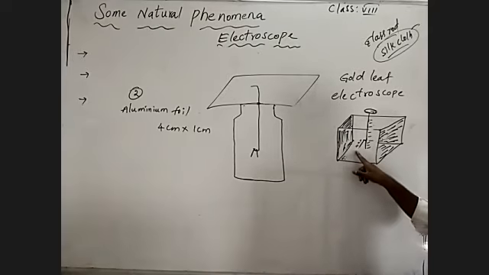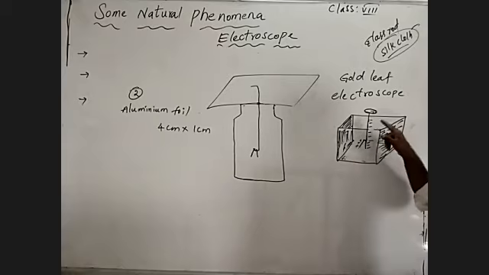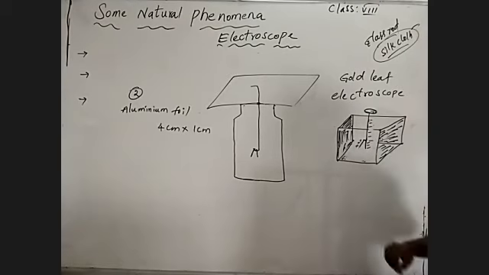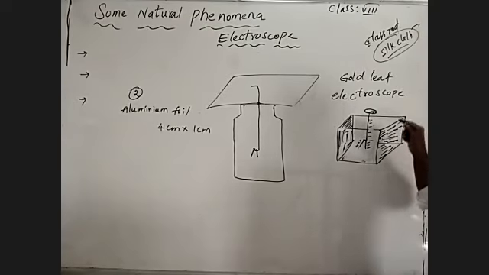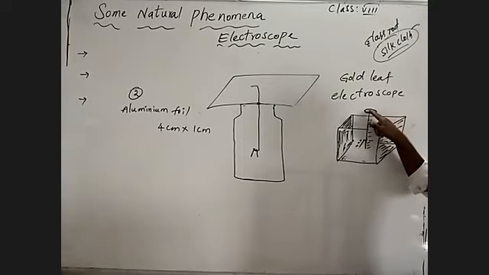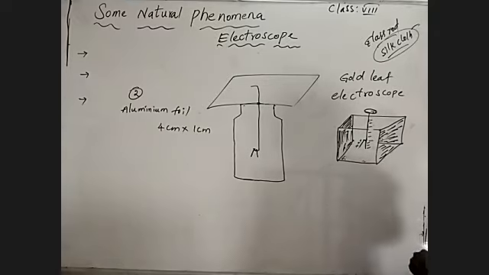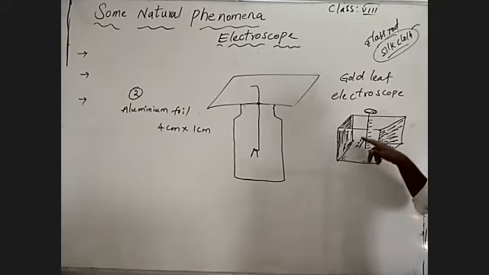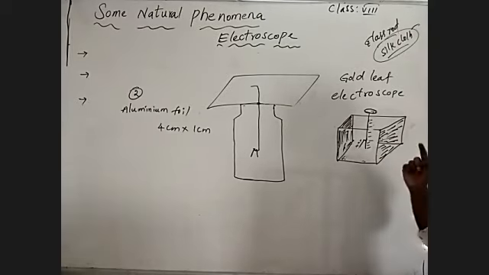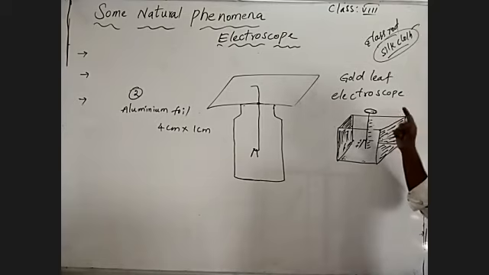The gold leaf shows attraction or repulsion based on which substance we place on the brass material. When an object is in contact with the brass material, the brass receives the same charge that the object carries. By that, the gold leaf may repel or attract. If it repels, the body carries a positive charge.